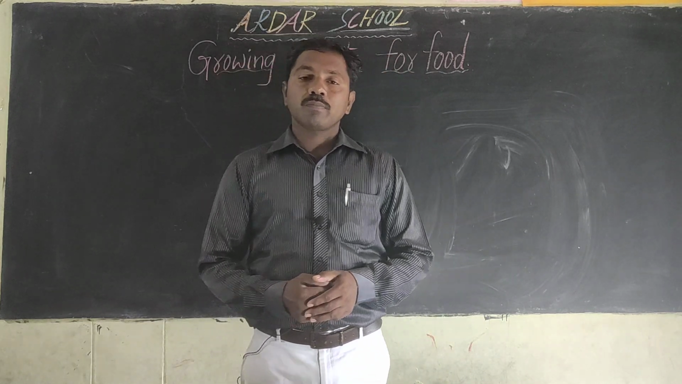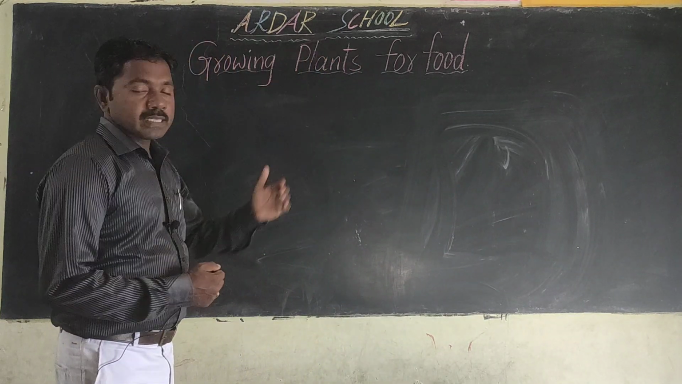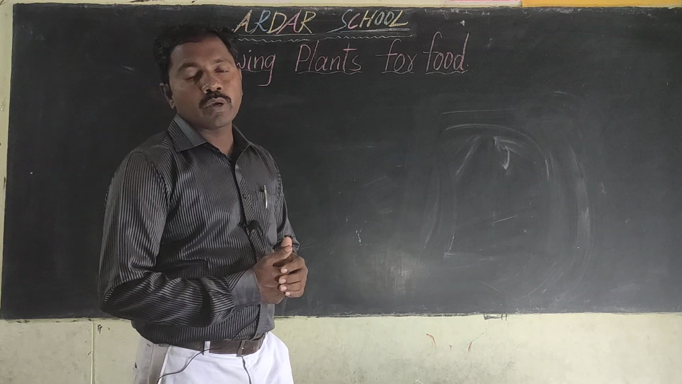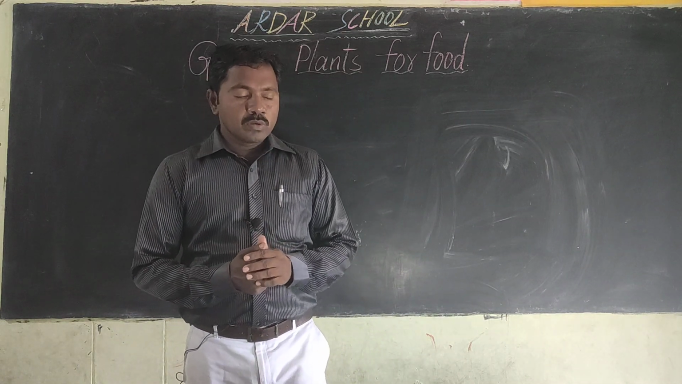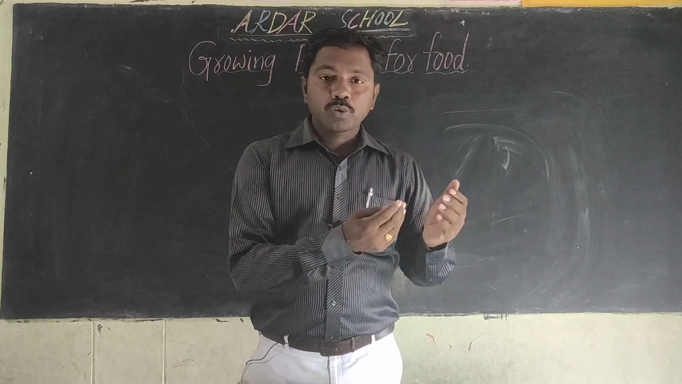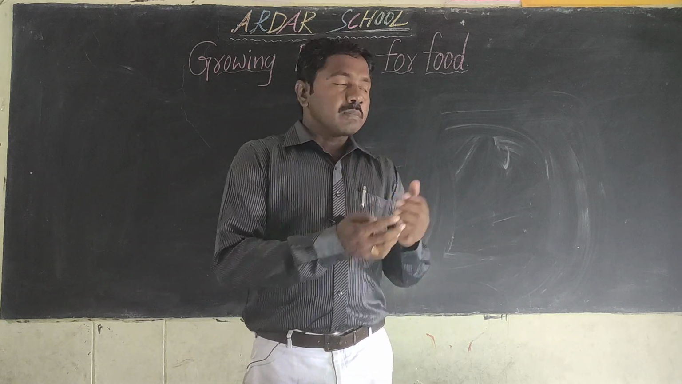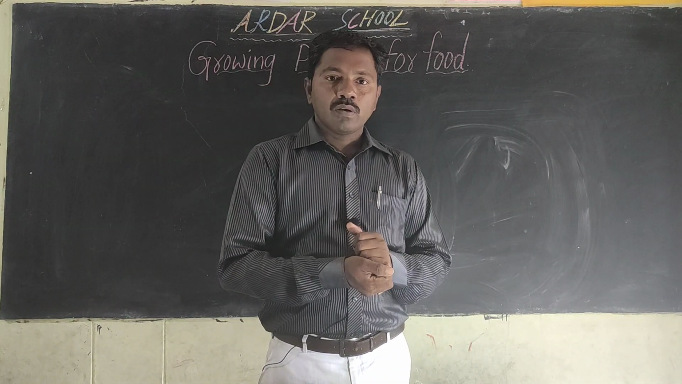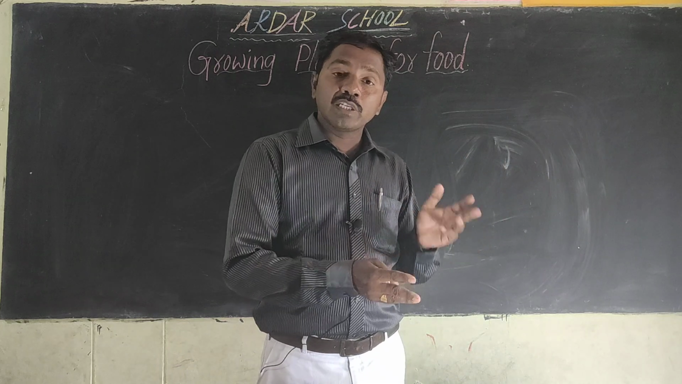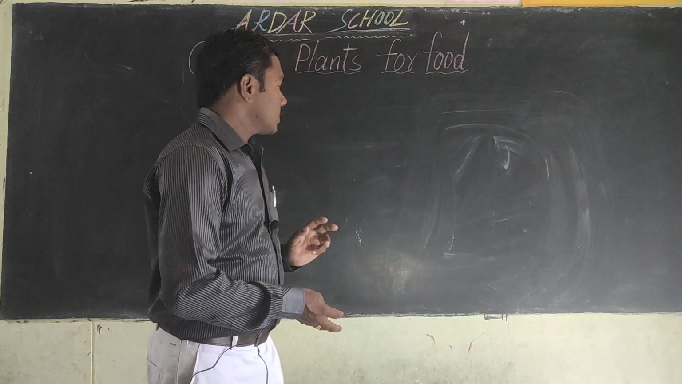Today we discuss our first lesson, growing plants for food. Okay children, when you come to school by bus, beside the road we can observe so many things. If you divide those things, mainly two things we can observe. What are they?